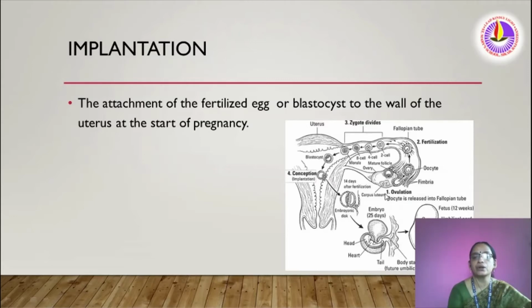Here you can see ovulation. Then the oocyte is released into the fallopian tube. Here you can see the finger-like structure. It is known as fimbriae, and this is known as the oocyte. Here, the female gamete and male gamete come together and join together. This process is known as fertilization.